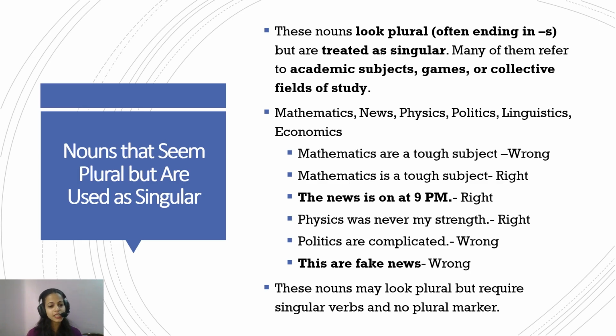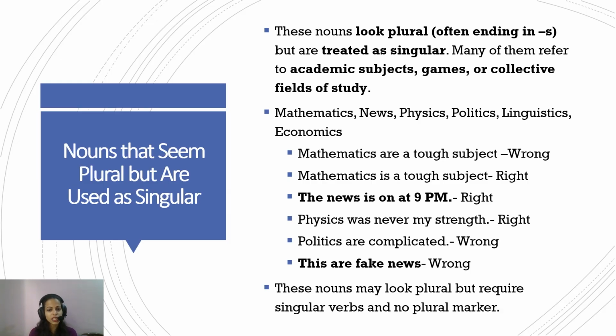Now, nouns that seem plural but are used as singular. See, that's the twist in the plot. These nouns look plural, so they often end with S, but they are treated as singular because many of them refer to academic subjects, games, or collective fields of study. For example, mathematics ends with S, so it seems plural. News ends with S, it seems plural. Similarly, politics, physics, linguistics, economics. All these words end with S, which gives a sense of plural, but they are not plural. They look plural, but they are singular, and hence they function as singular.